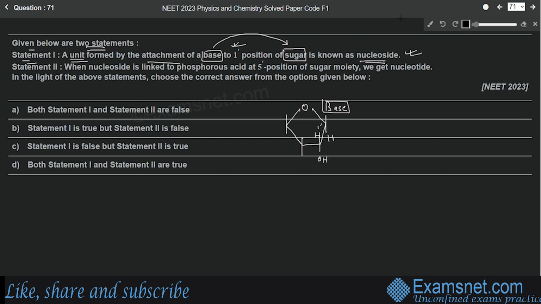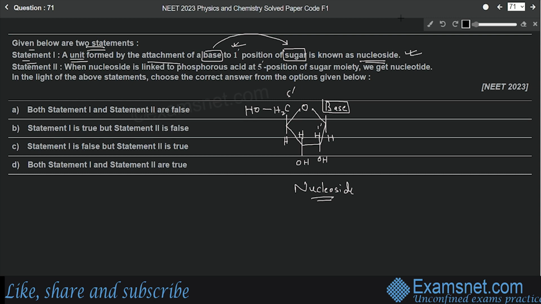At the 3' also hydrogen, OH. At the 4' position we have hydrogen, here CH2, and this is the 5' position, and here we have OH. Now this is your nucleoside, a base attached at the 1' position of the sugar.